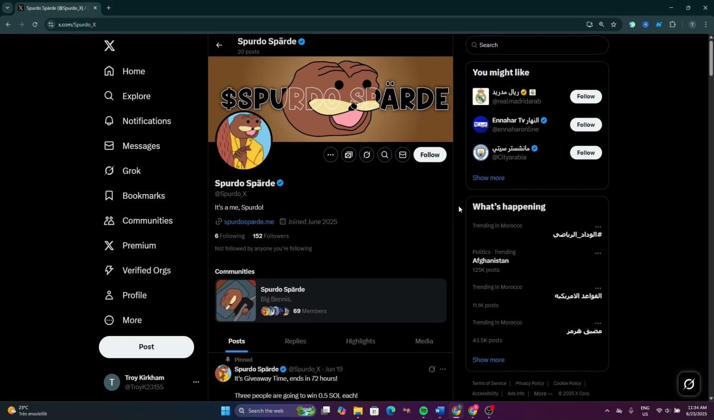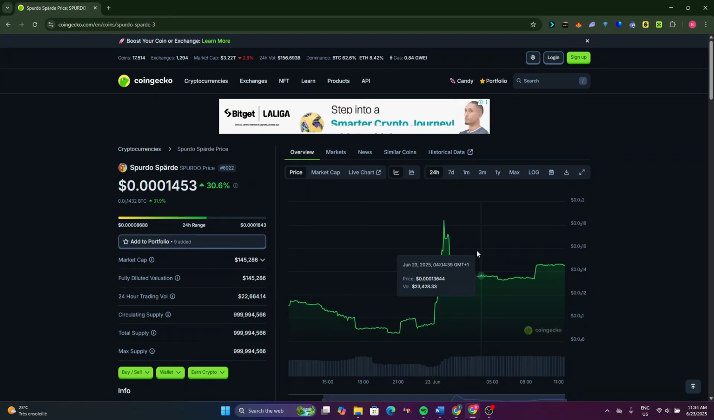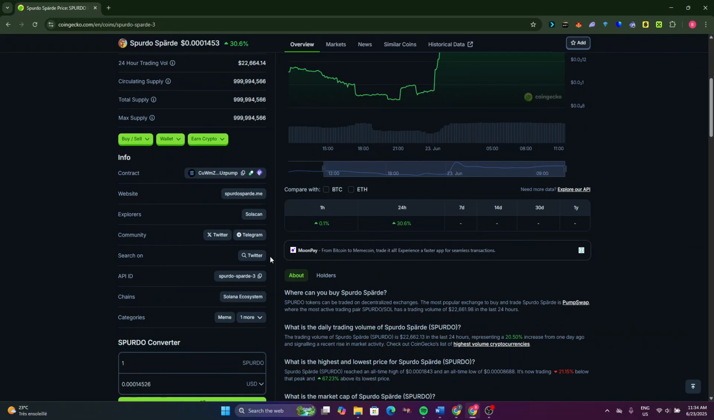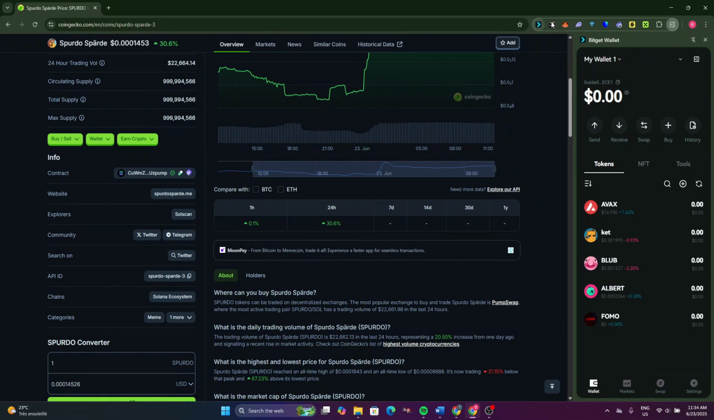Now, before going on to buy this token, make sure to check the X account and keep following the updates about this token. Now, as you can see, this token is available on CoinGecko. To be able to buy this token, just scroll down a little bit, and as you can see, you'll be able to find contracts here. As you can see, this token address is under the Solana network. Now, click here to copy the token address and open your BITGET wallet for that.